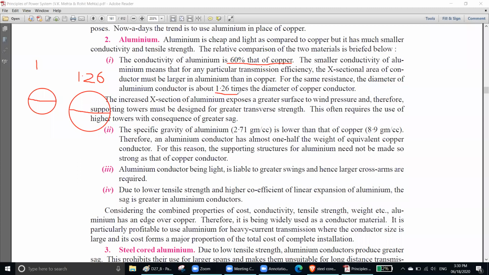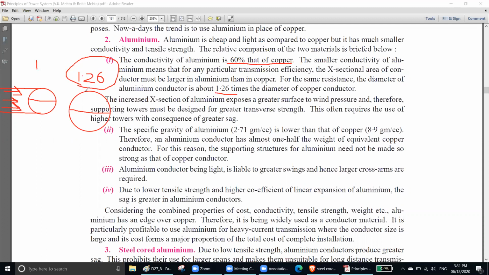Now, what is the problem with this 1.26 times diameter? Since the cross-sectional area is bigger, it becomes thicker and has more surface, so the wind will give more pressure. With copper, you are thinner, so the wind can hit only this much area.